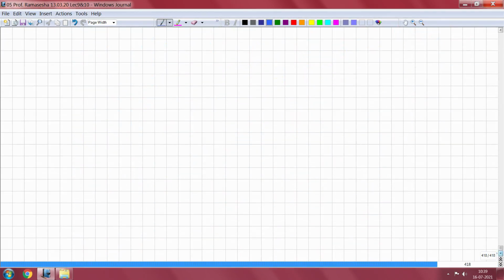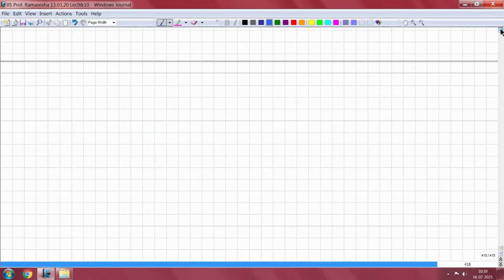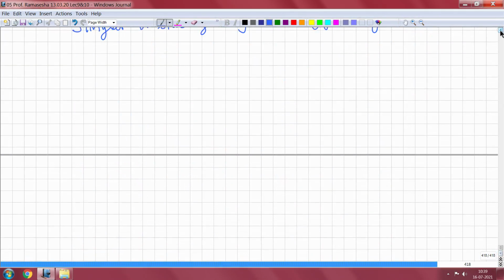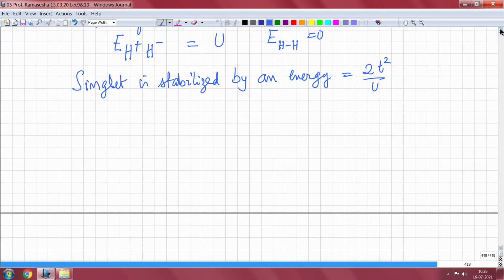In second order perturbation theory, the excited states always stabilize the lower lying ground state. But the triplet states are unaffected.